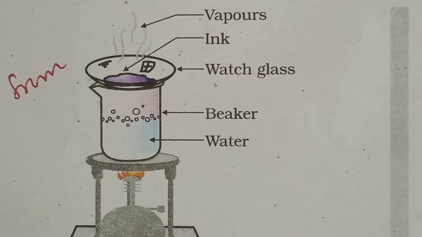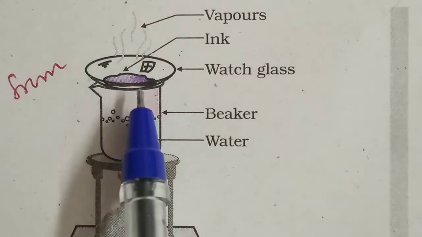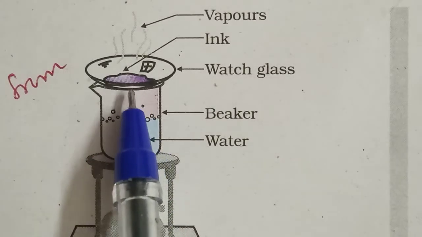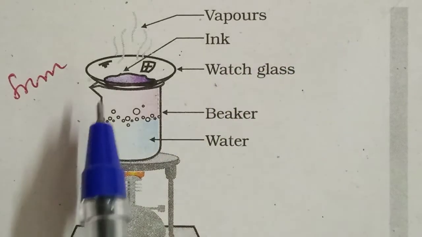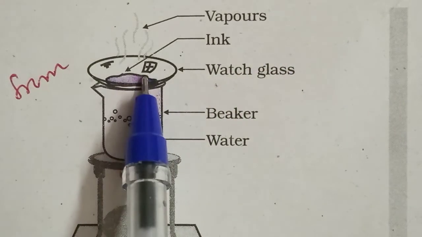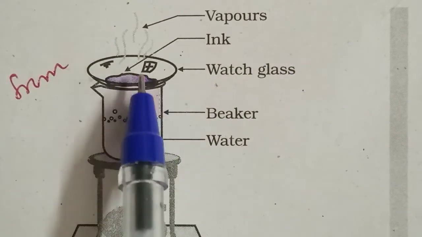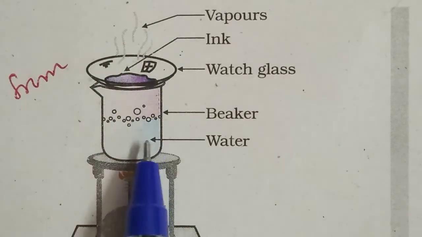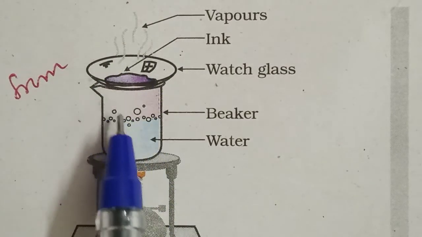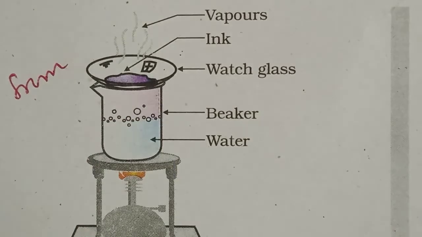Understood, children? Ink is a mixture of dye and water. Any other color is not a problem. If some ink is heated in a dish, the water evaporates and the dye is left in the dish.